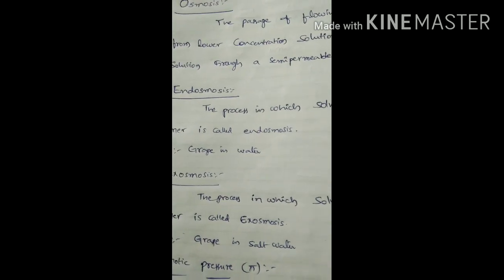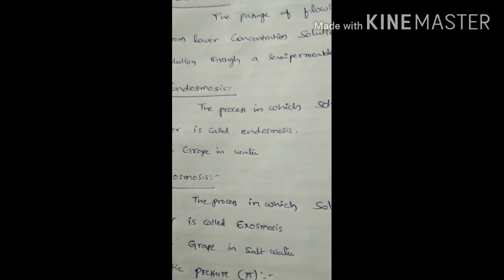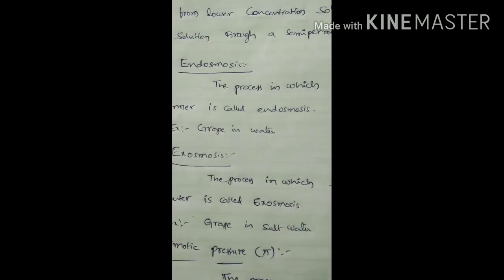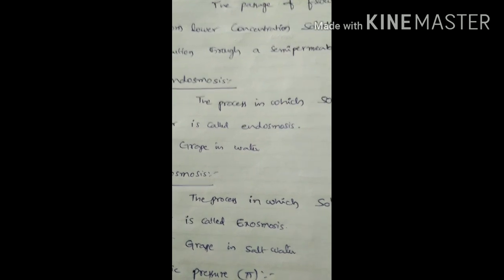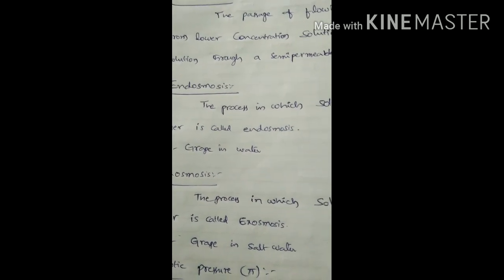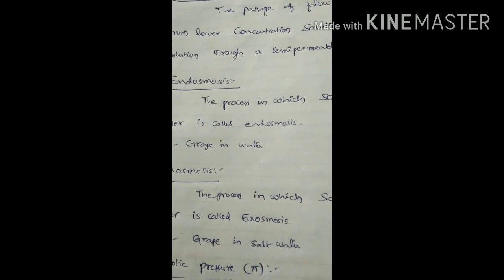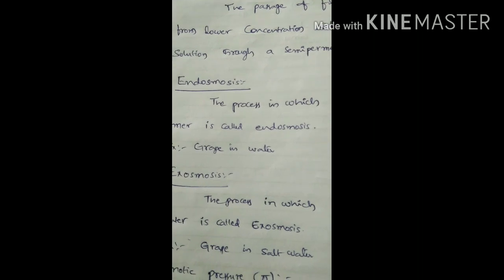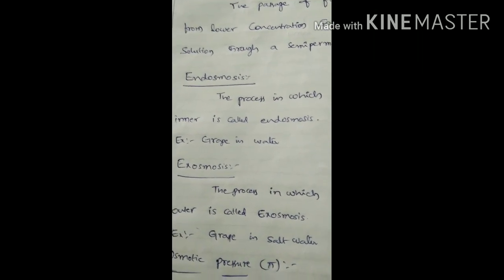This osmosis is of two types. One is endosmosis, and one more is exosmosis. Endosmosis means the process in which solvent flows from outer to inner is called endosmosis. For example, take the same example, a grape in water. In that case, water enters into the grape. That means water flows from outside to inside of the grape. So the grape finally swells. That is why it is called endosmosis.